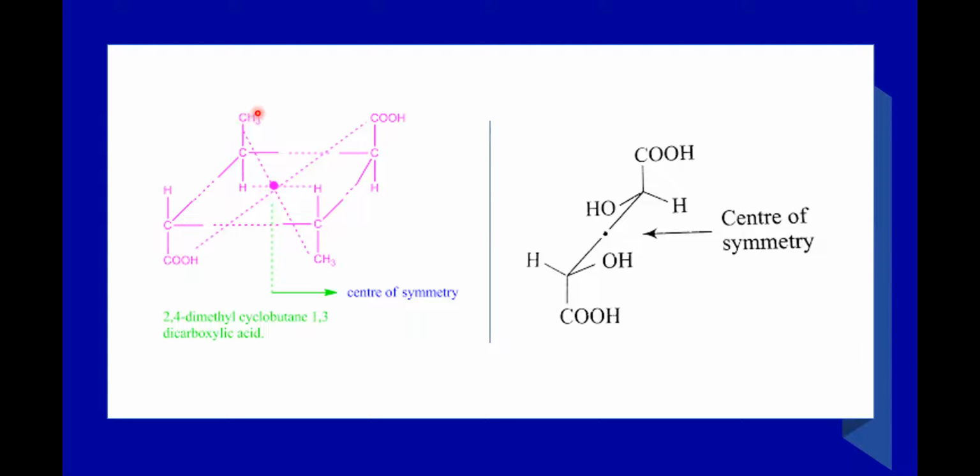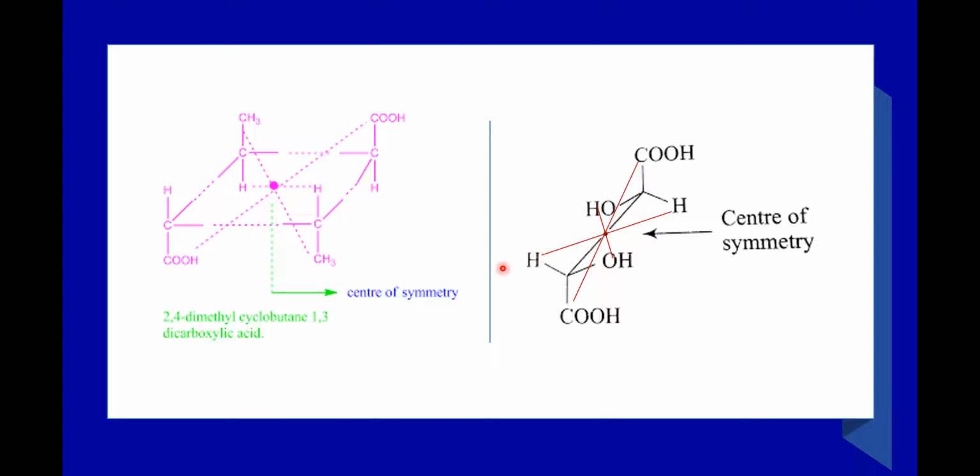Now look at here, start from methyl, go to the opposite plane. From that center, you are meeting an equivalent group. Here again, you are meeting an equivalent atom. So this, 2,4-dimethyl cyclobutane 1,3-dicarboxylic acid, is having center of symmetry. Let's take another example, mesotartaric acid. Let's check whether it has a center of symmetry. Yes, an imaginary line passing through the center is meeting similar or equivalent groups on opposite planes. Look at COOH and COOH, H and H. Yes, it has center of symmetry.